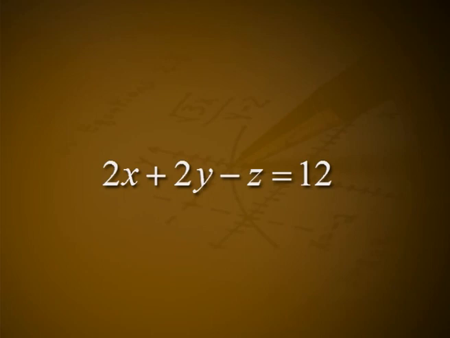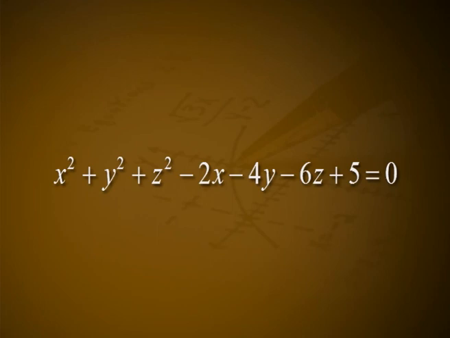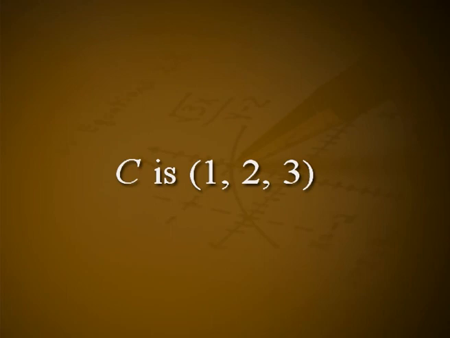Example 1. Show that the plane 2x + 2y − z = 12 touches the sphere x² + y² + z² − 2x − 4y − 6z + 5 = 0. Find the point of contact. Solution. Here the center of the sphere C is (1, 2, 3). Radius of the sphere R is 3. The length of the perpendicular p from C to the plane is 3. Let N be the foot of the perpendicular from C to the plane. Since p = R, the plane touches the sphere.